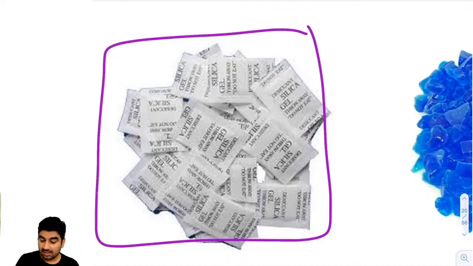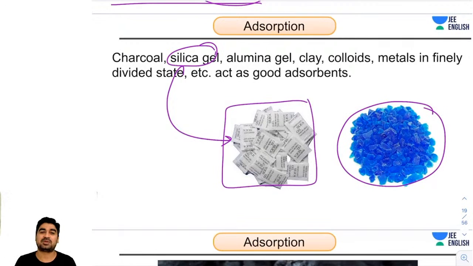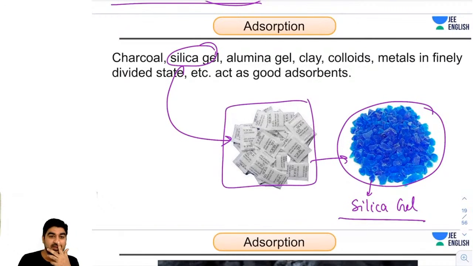So, guys, this is called silica gel. And if you open this packet, I don't think you might have ever tried it. Now I'm saying you just try it. Once you open that packet, you will get these blue color crystals. These are silica gel. And what is the function of silica gel? Why are they put inside the bottles, guys?